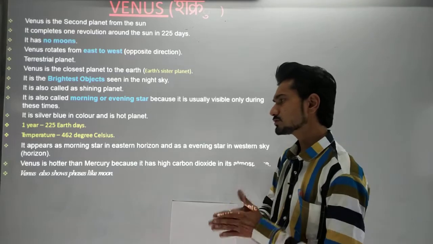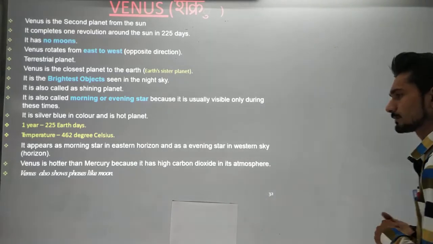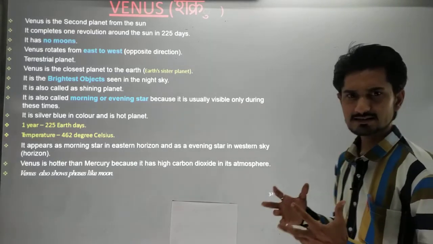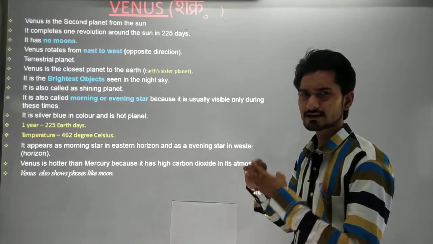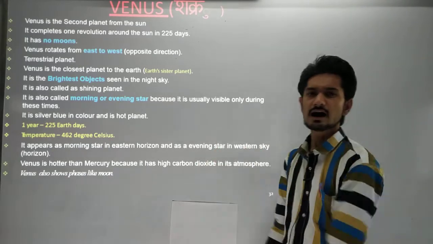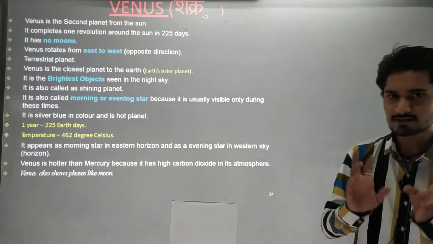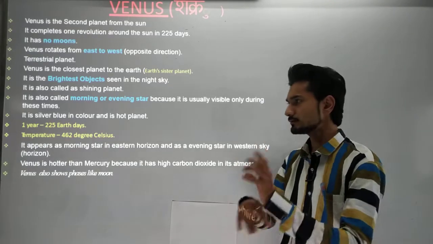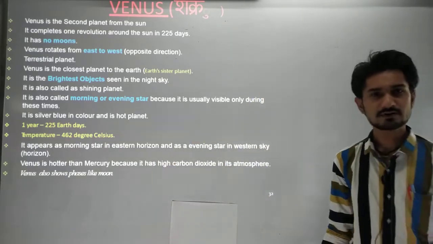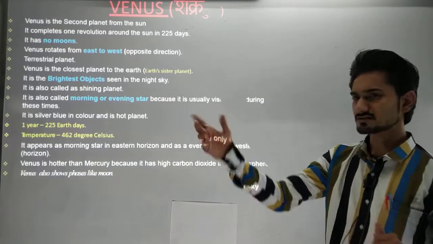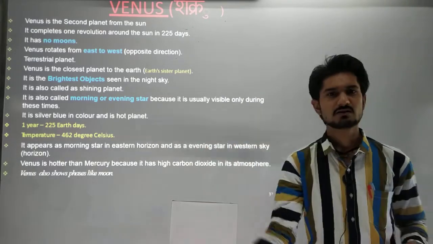Venus also shows phases like a moon. We have seen that it also shows phases like the moon, like the full moon, new moon and half moon. These types of phenomena we have seen in our moon, so that type of phenomenon also happens with Venus, because of the Earth's revolution around the sun. Okay.